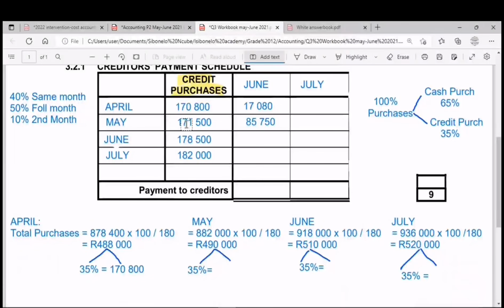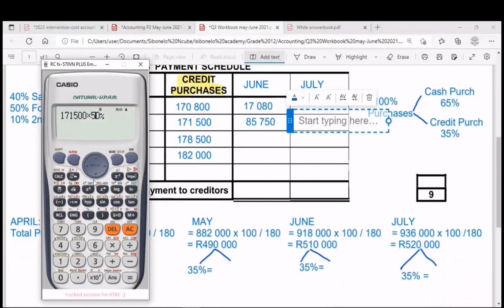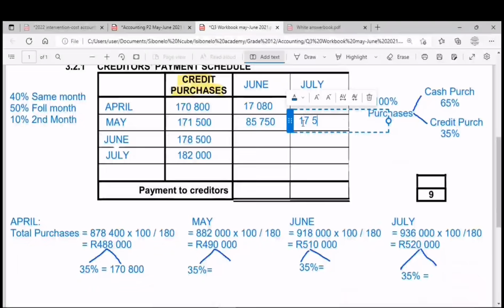And then 10% of that balance will be settled in the second month. So the first month is June, then the second month is July. So 10% of that will be settled in July. So we put it in July, 10%. So 10%, how much is that? It is 17,150. Then we are done with May, guys.